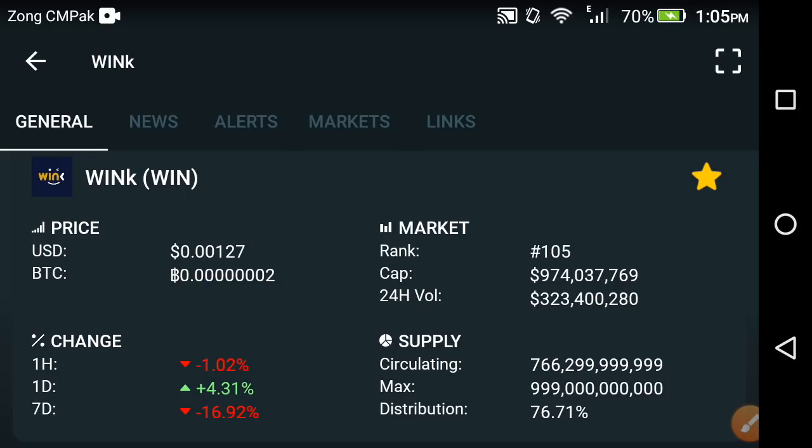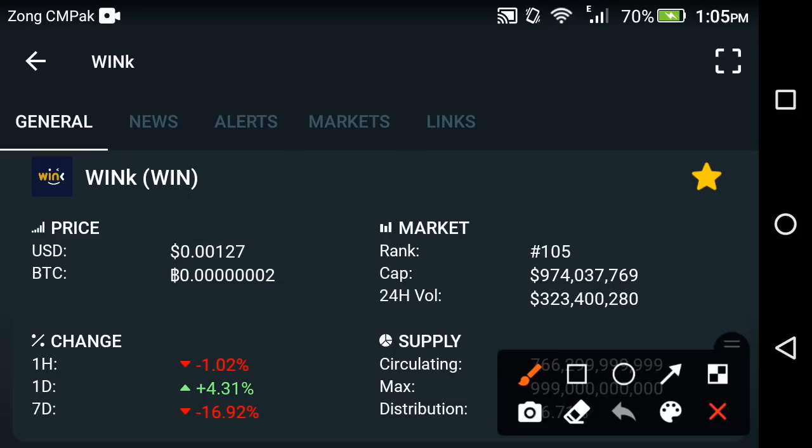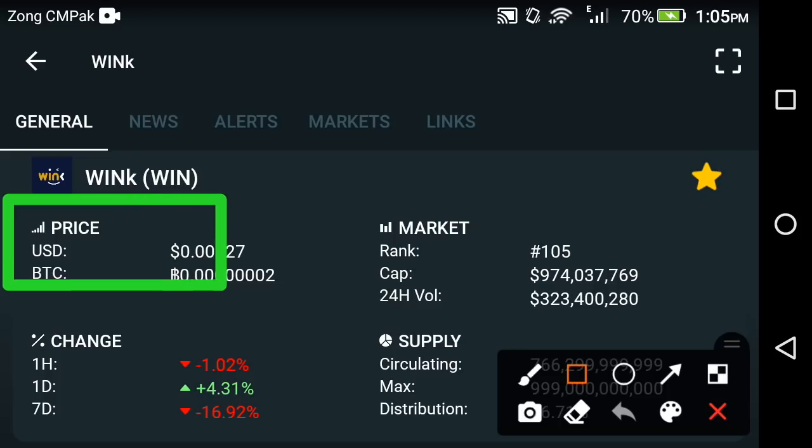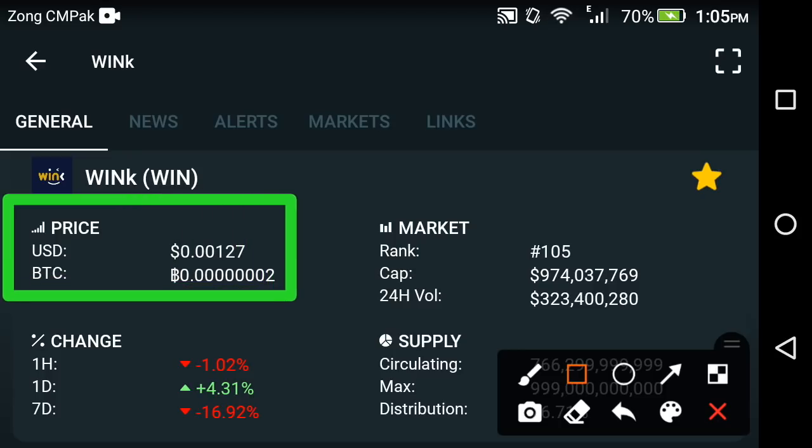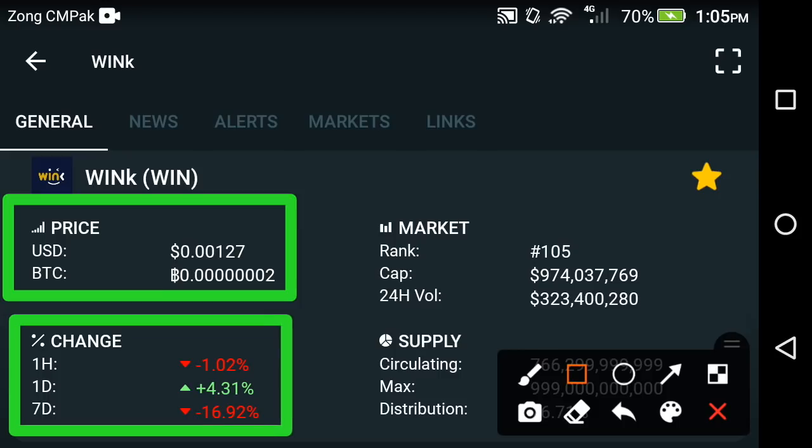First of all, we look at the price of Wingcoin. At this time, what is the price of Wingcoin? As you can see here, at this time the price of Wingcoin is about 0.00127 USD, the current price of Wingcoin. And now if we look at the change in Wingcoin, the last 1 hour change is negative, last 1 day change is positive, and last 1 week change is negative, friends.